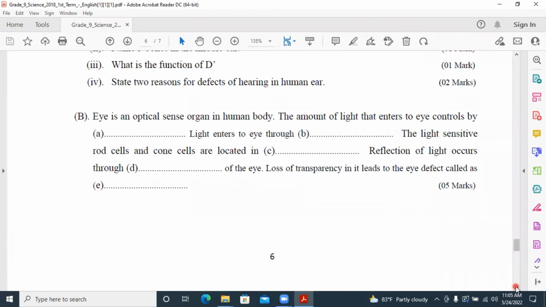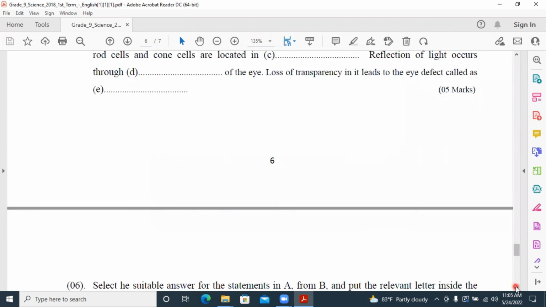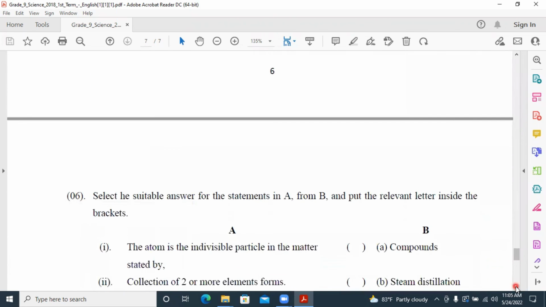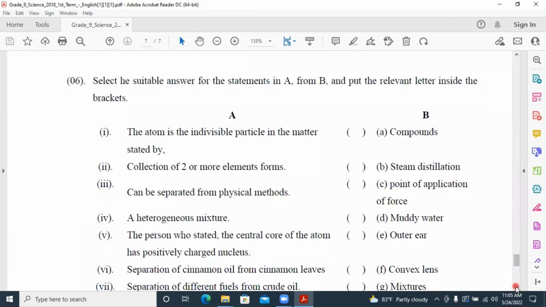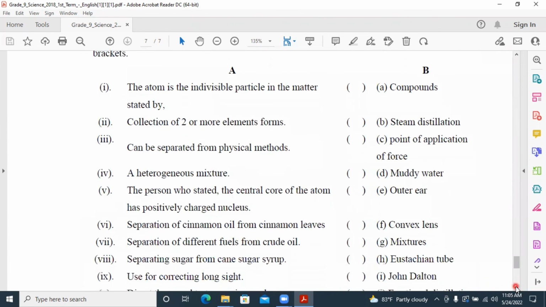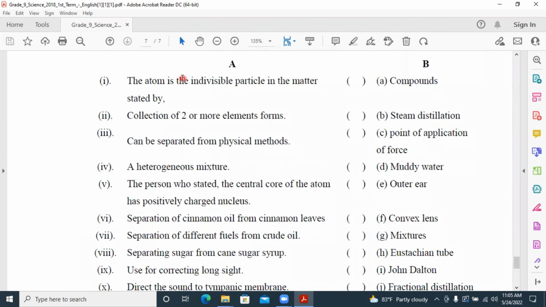Now we will move to question number 6. Select the suitable answer for the statements in A from B and put the relevant letter inside the bracket. The atom is the indivisible particle in matter, stated by John Dalton. Collection of two or more elements forms a compound. Can be separated by physical methods: mixtures. Answer G.